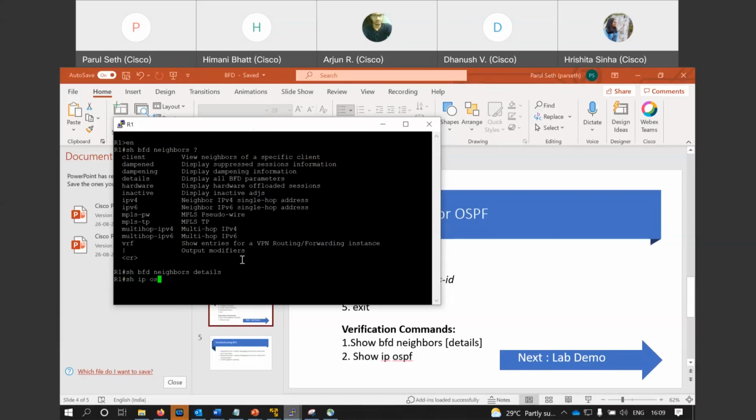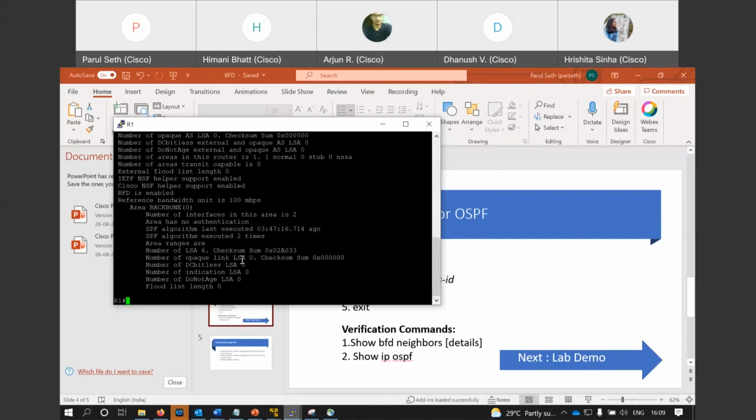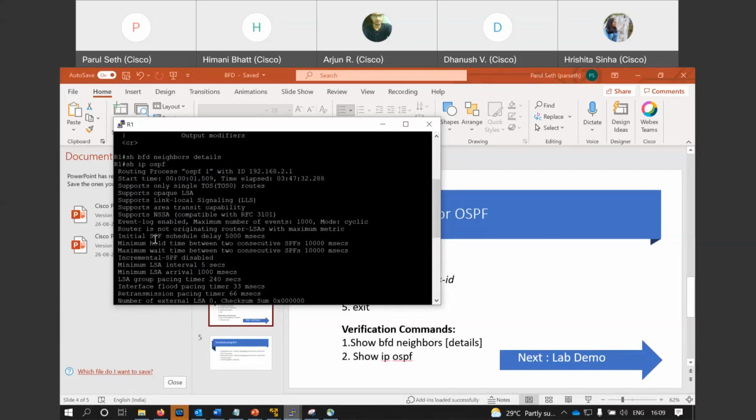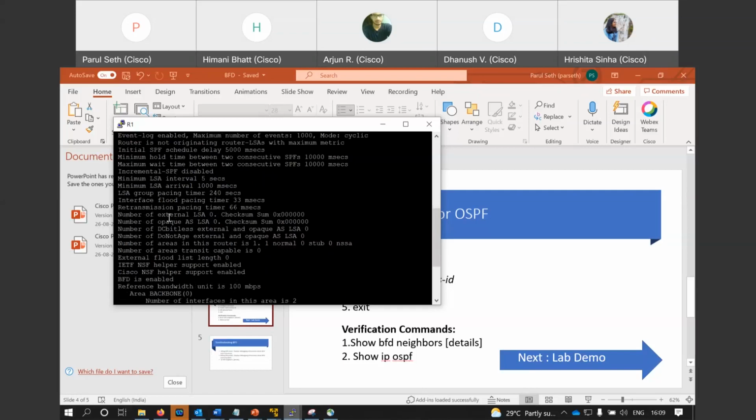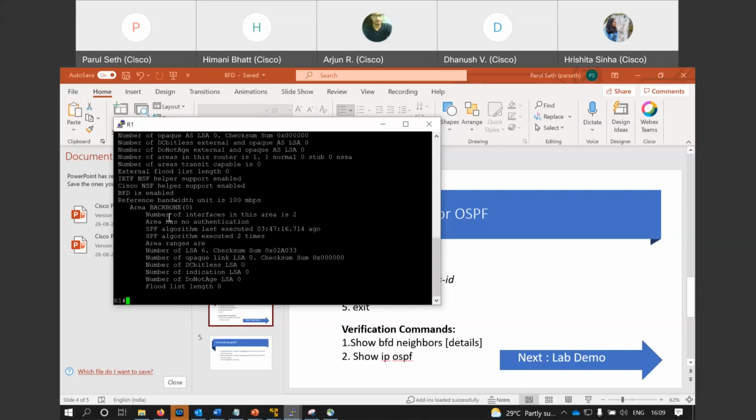So this will show that BFD is enabled. The neighborship has not yet been found. So it shows that BFD has been enabled in the OSPF. This is the show IP OSPF output. All this information is extra, and we just need to focus on the fact that BFD is enabled.